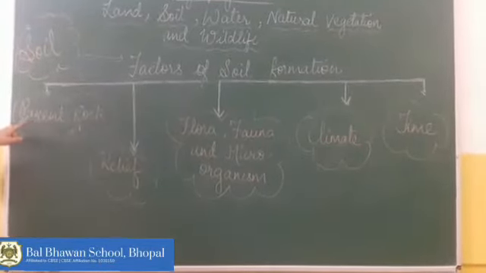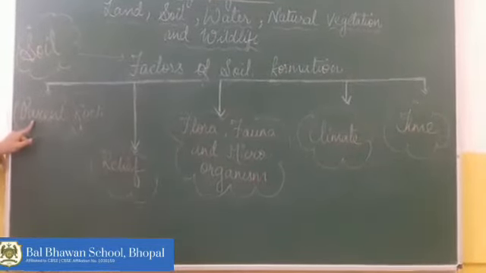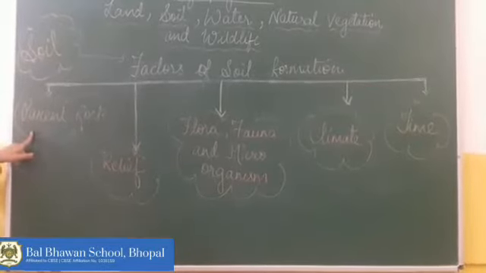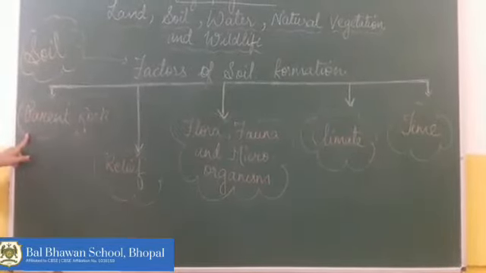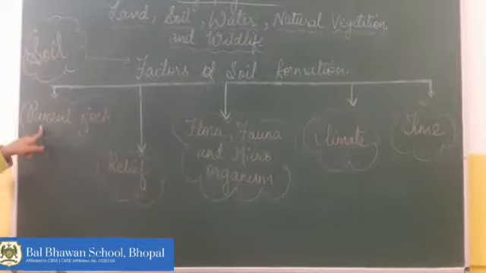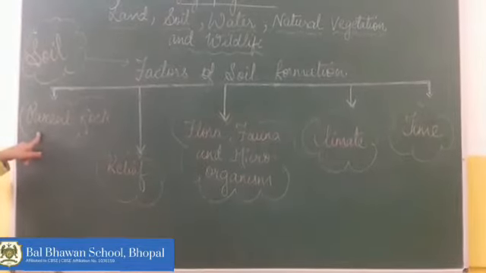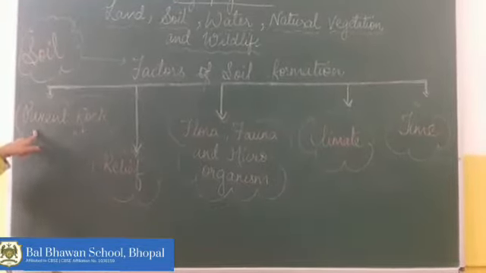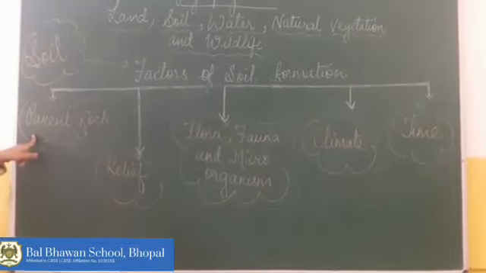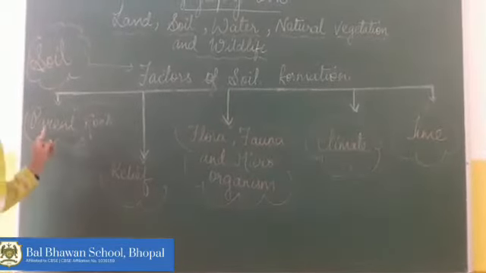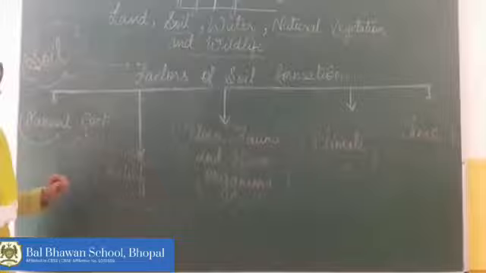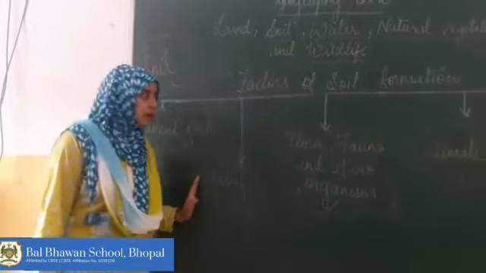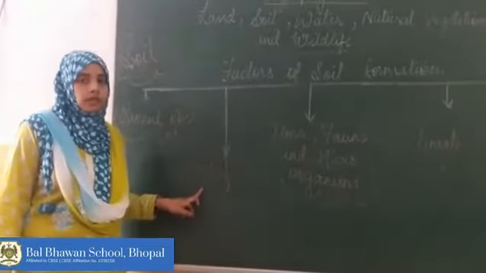Now look at this, the first factor of soil formation, parent rock. The rocky layer which is at the bottom of the soil is called parent rock. We have already discussed it in the soil profile. This parent rock is responsible for the color and texture of the soil. Now the next factor of soil formation is relief.